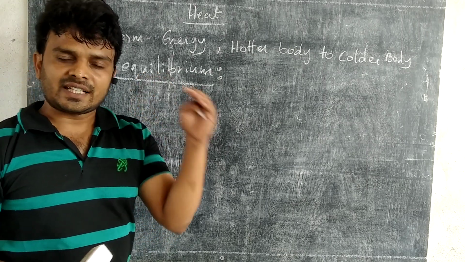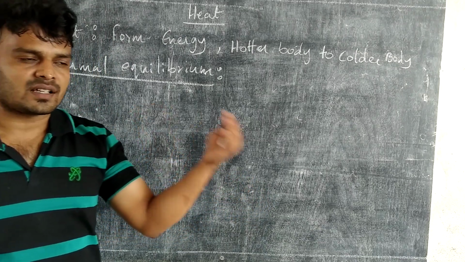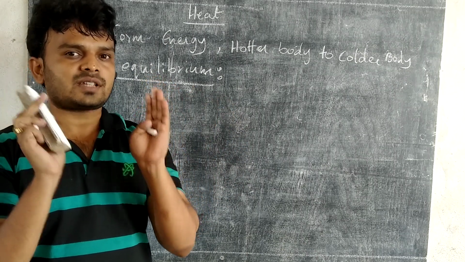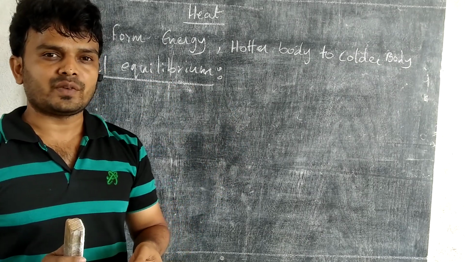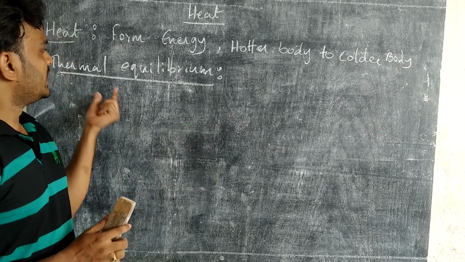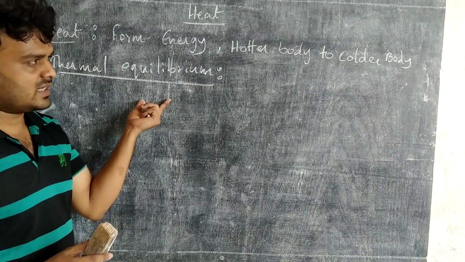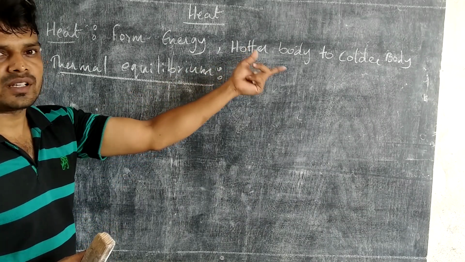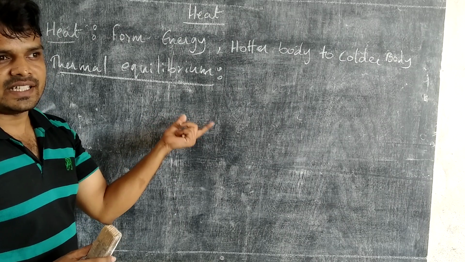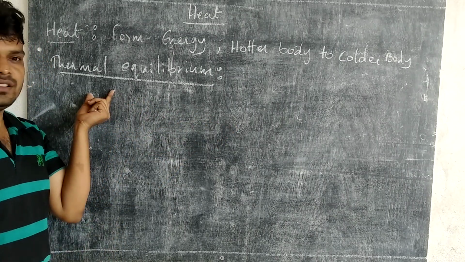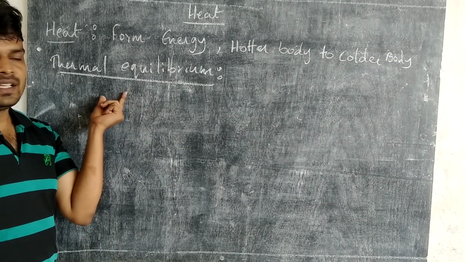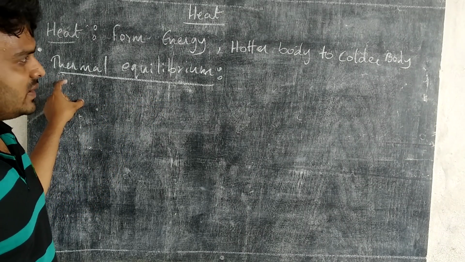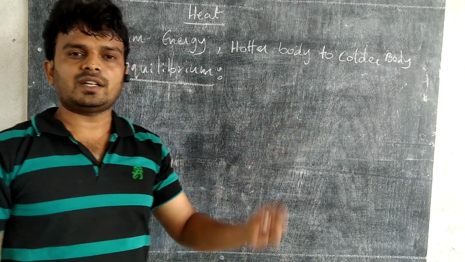After attaining equal temperature, there is no loss of energy and no gain of energy. That means heat flow stops at one point. The point at which heat flow stops is called thermal equilibrium. We can also say that thermal equilibrium is nothing but heat flowing from a hotter body to a colder body until both the objects get equal temperature. Then the situation is called thermal equilibrium. Thermal equilibrium is nothing but both the objects being at equal temperature.